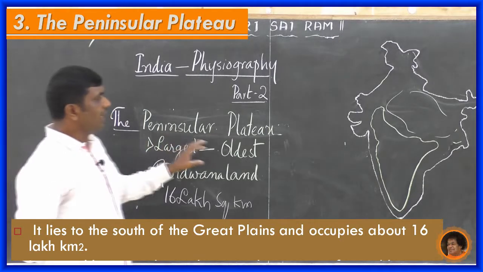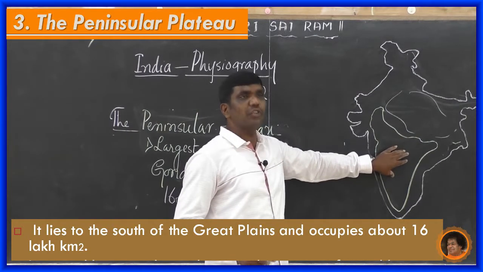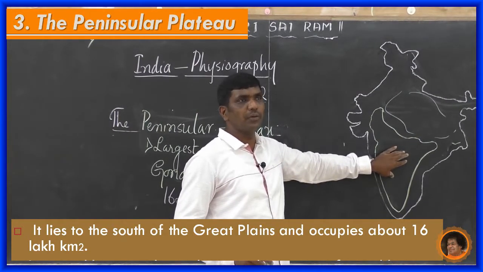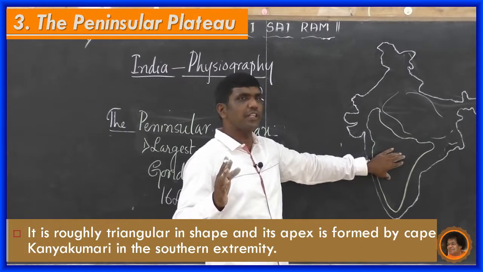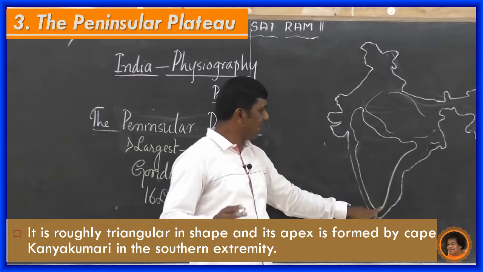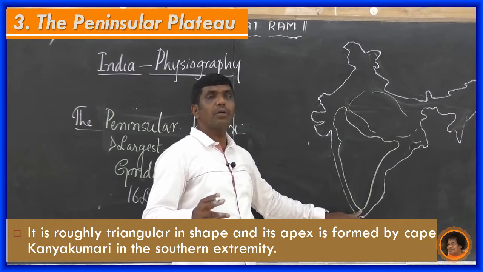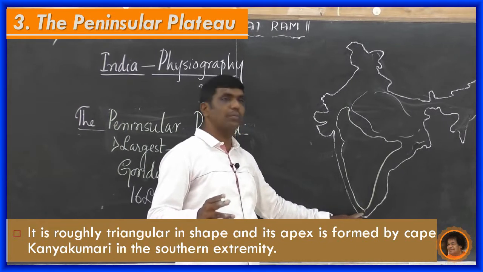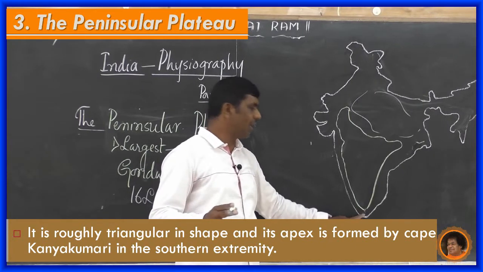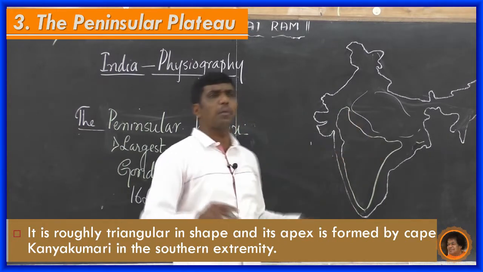This peninsular plateau is roughly triangular in shape, and its apex is formed by Cape Kanyakumari in the southern extremity. Here we can see Kanyakumari. See here how it is bounded.